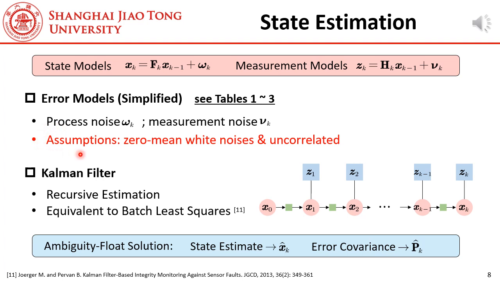In this work, an important assumption is that all the error terms are zero-mean white noises and they are uncorrelated with each other. With these models, we can estimate the state vector using a Kalman filter. It is a recursive estimator and equal to a batch least squares estimator. We also consider a sliding window least squares estimator. More details can be found in our paper. At this stage, the state estimate is called a float solution, because the ambiguities are not integers.